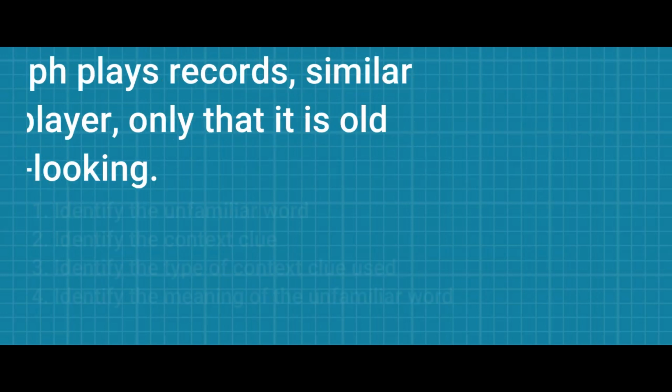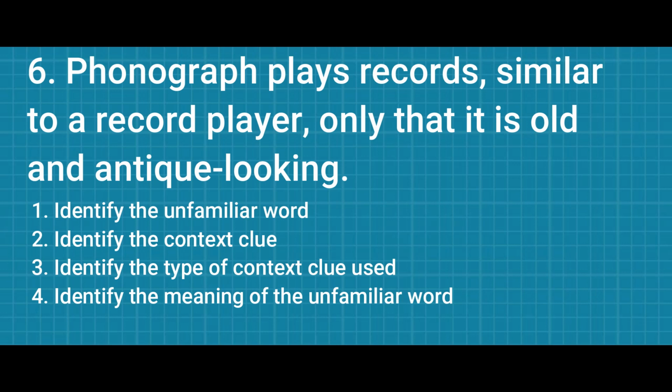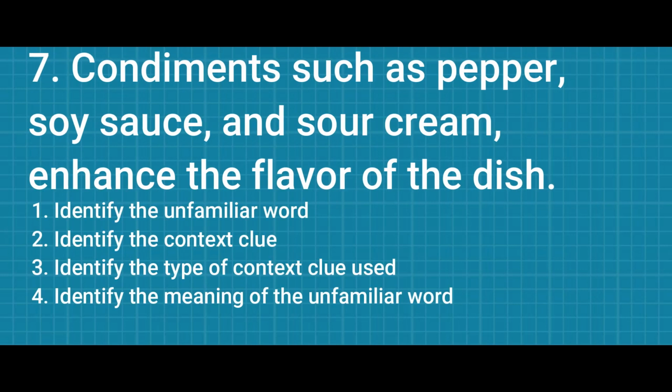Next, let's have number 6. Phonograph plays records similar to a record player, only that it is old and antique looking. What is the unfamiliar word? Context clues, type of context clues, and the meaning. Next, number 7. Condiments such as pepper, soy sauce, and sour cream enhance the flavor of the dish. What is the unfamiliar word? Context clue, type of context clues,